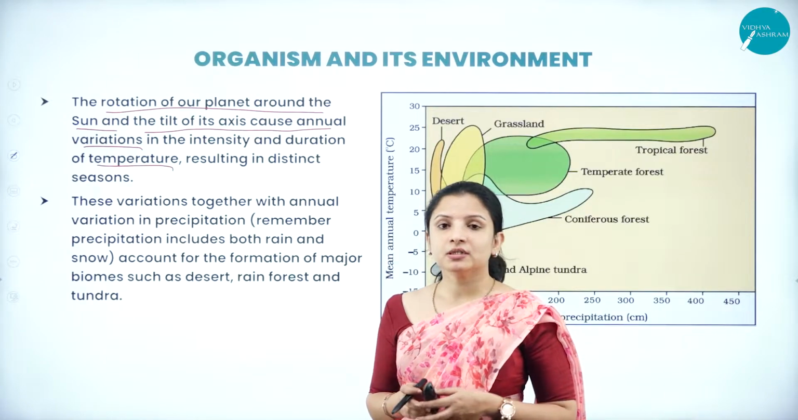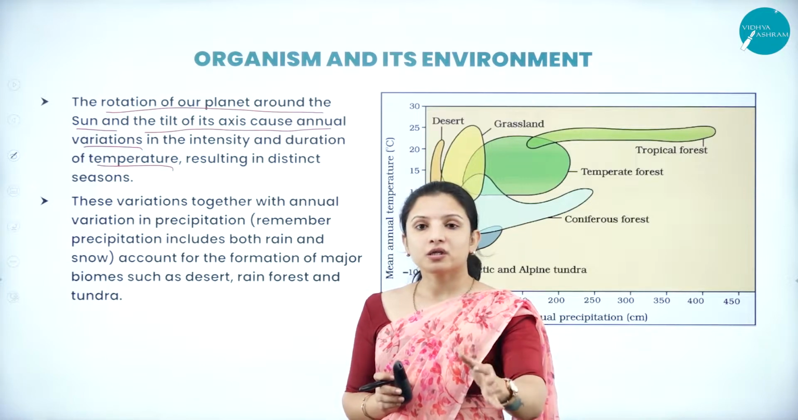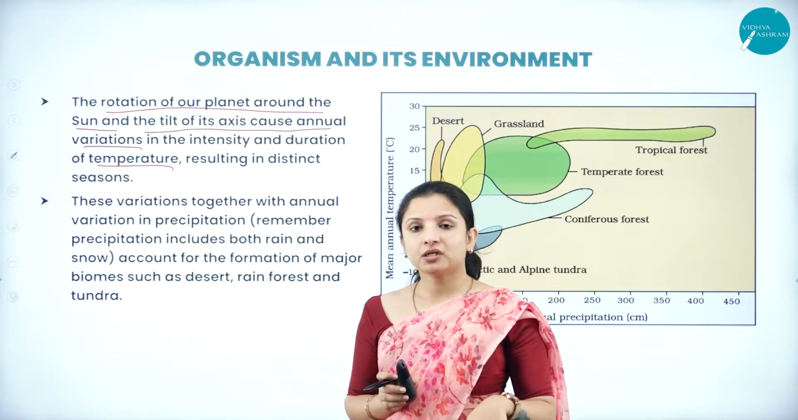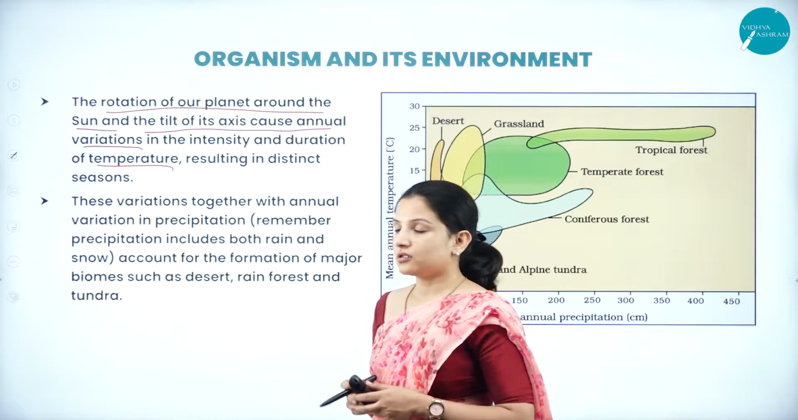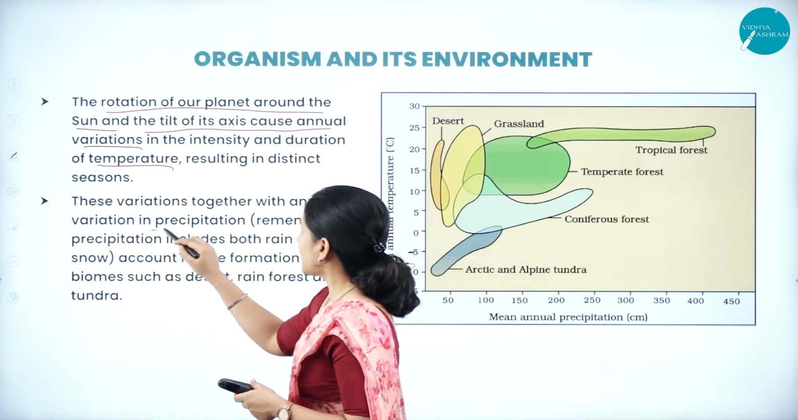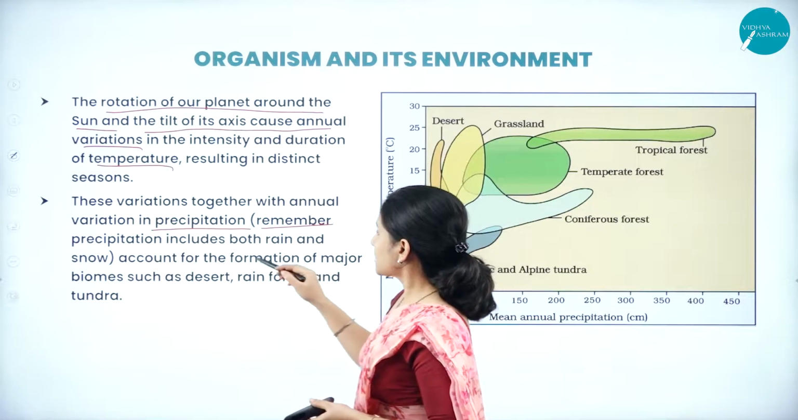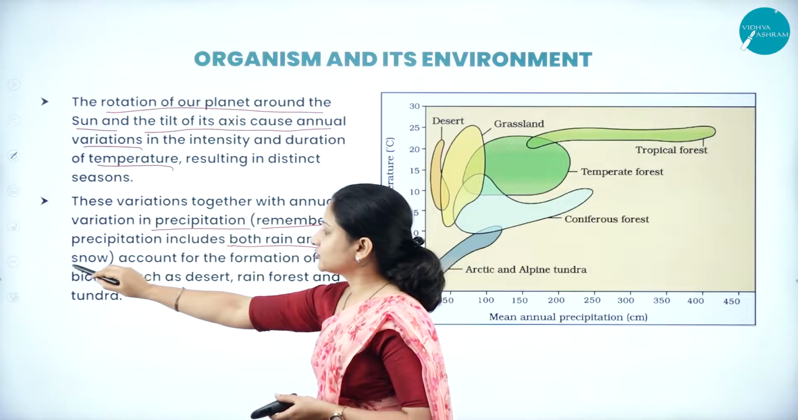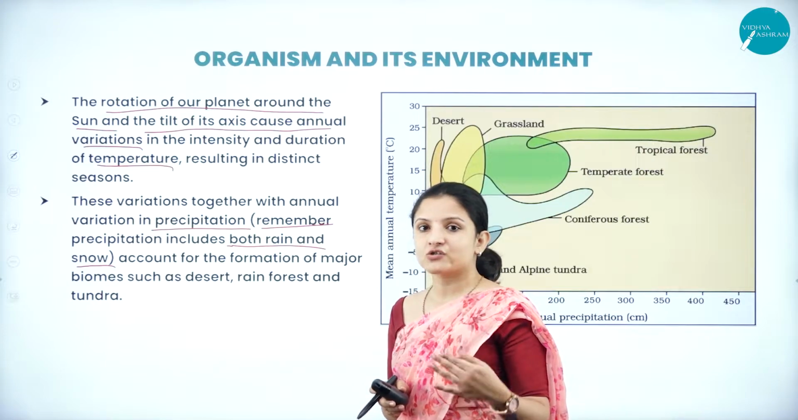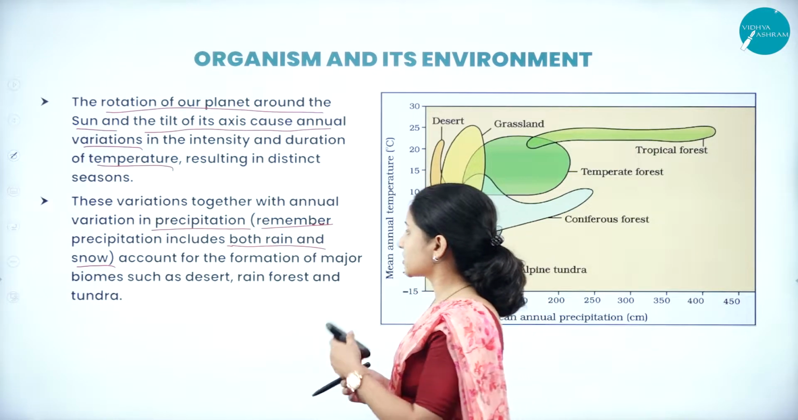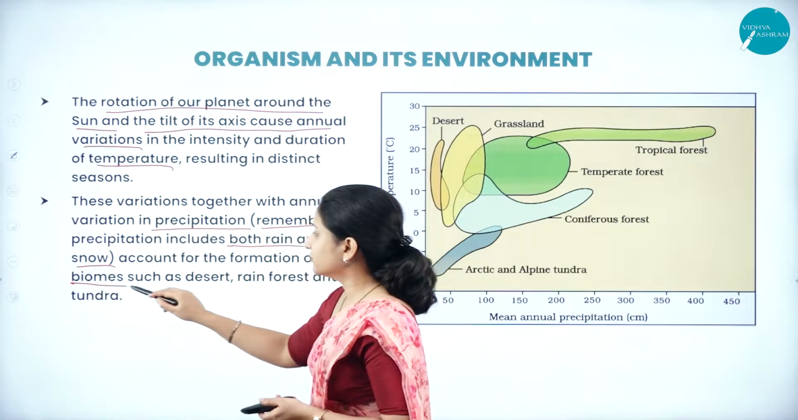And these variations actually decide what that particular biome should be, whether it should be a desert, a grassland, or a tropical rainforest. All that is dependent on these variations in the earth. Along with this, precipitation is also very important. Precipitation means both rain and snow together, because rain forms water and snow also eventually forms water. So these two account for the formation of the major biomes.